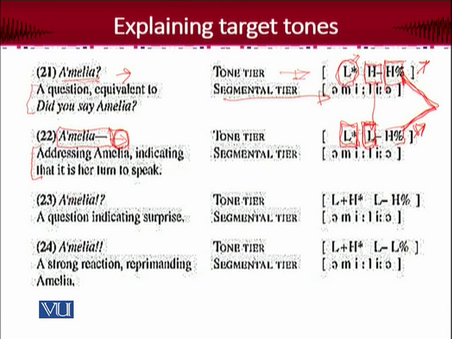And two more possibilities. Like Amelia, when a question indicates surprise. Amelia, right? So it's a surprise, an exclamation, or like an interjection, okay? Amelia, right? So in this case, the start is low, right? And it is closely attached to the peak or the accent phrase, and the accent is high.